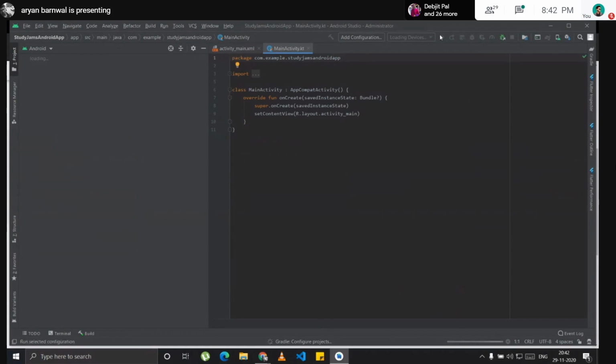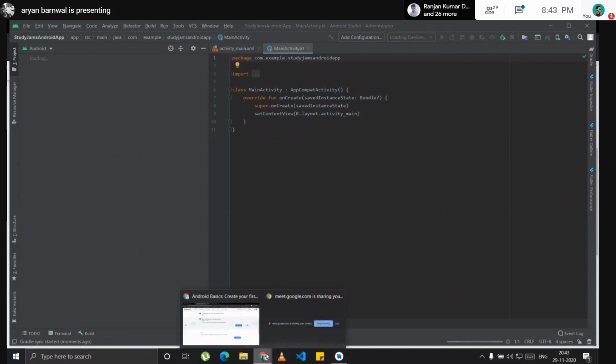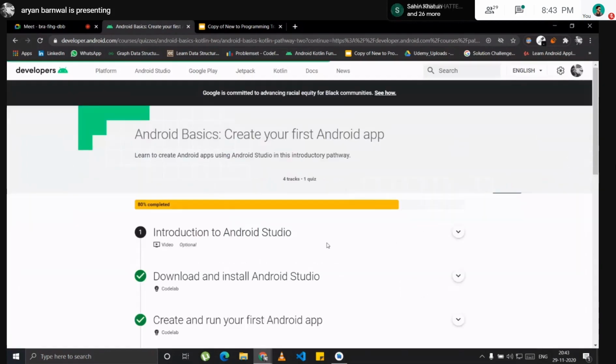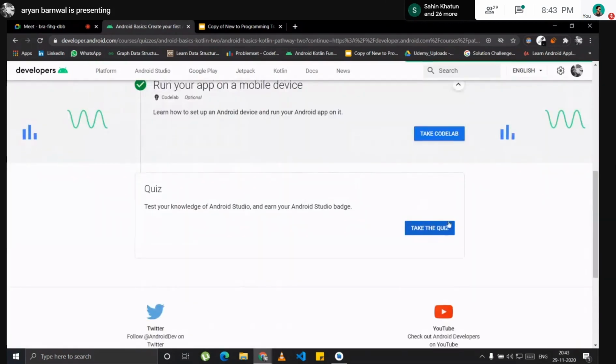You can see there's a play button here. When you click that, it will install your app on your phone. You just have to give a permission once from your phone, and it will install. When you install it, you can take the quiz. Wait, take the quiz.